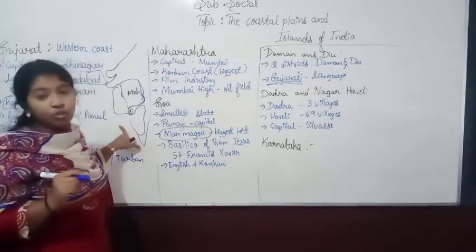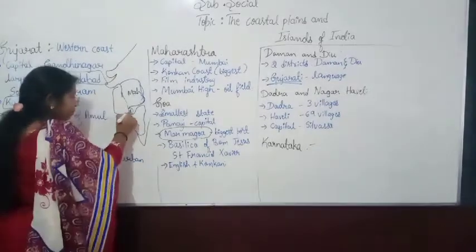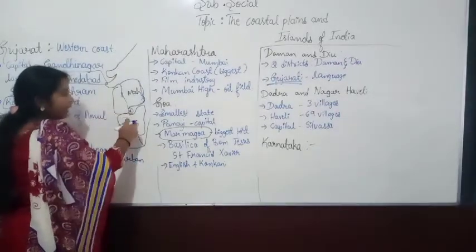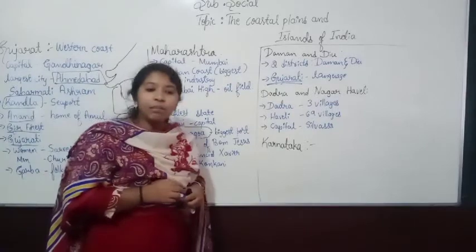on the Malabar coast. Malabar coast, you know that, right? This part is called the Malabar coast. Karnataka is mainly located on the Malabar coast.